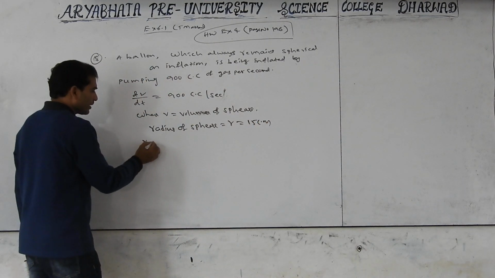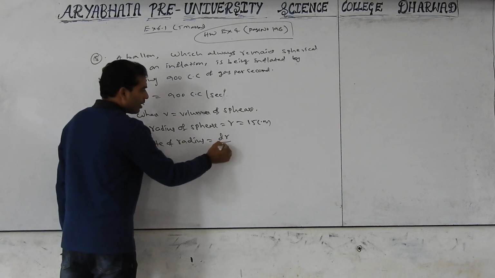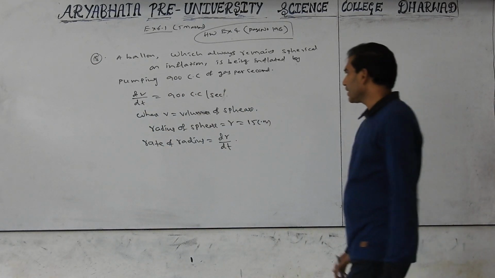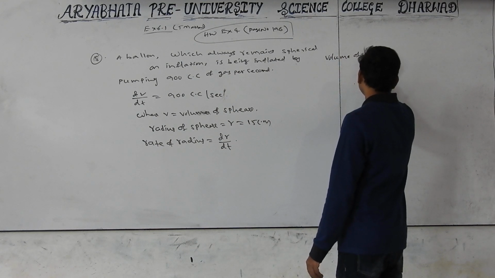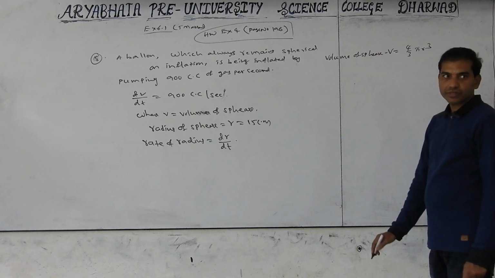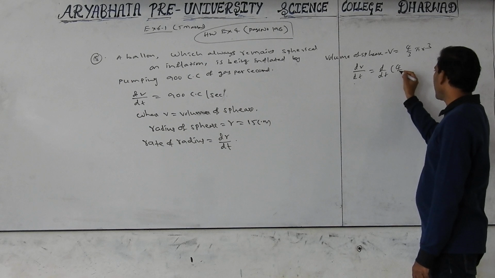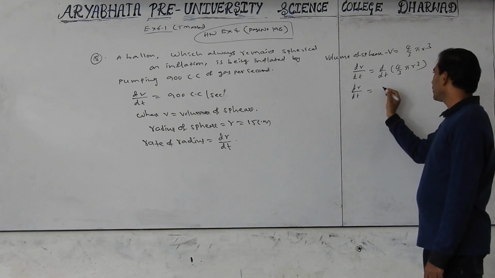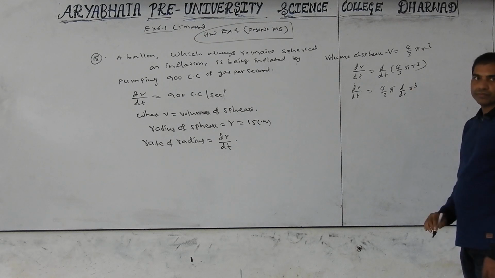Then we should find the rate of the radius, equal to dr by dt. How can we find dr by dt? By using the volume of the sphere. Tell me the volume of the sphere. V equal to 4 by 3 pi r cube. dV by dt equal to d by dt of 4 by 3 pi r cube. 4 by 3 pi is constant, d by dt of r cube.